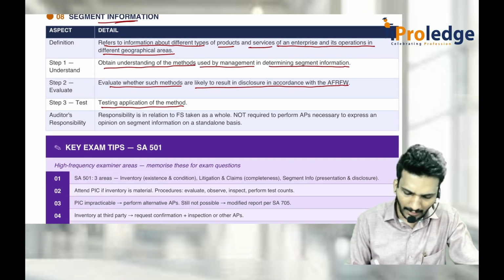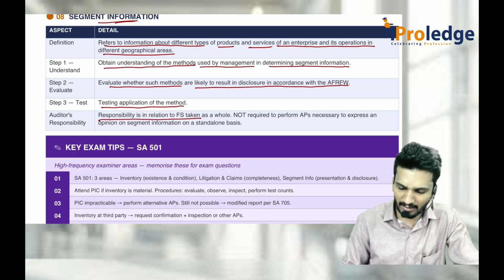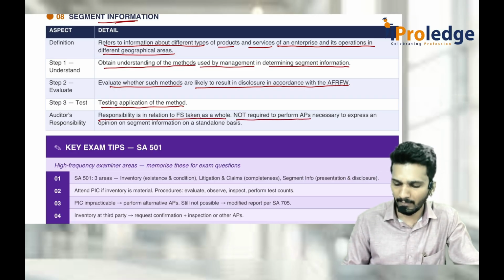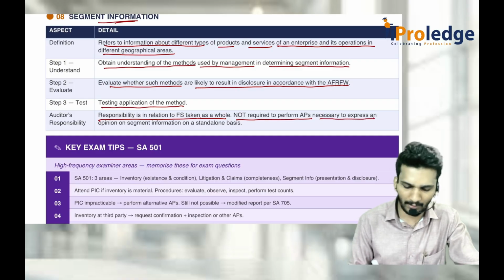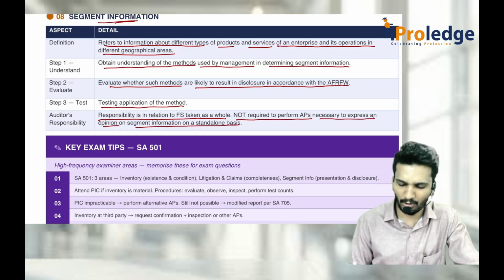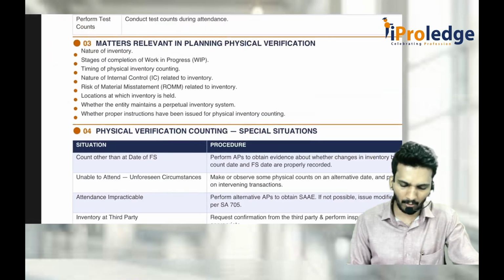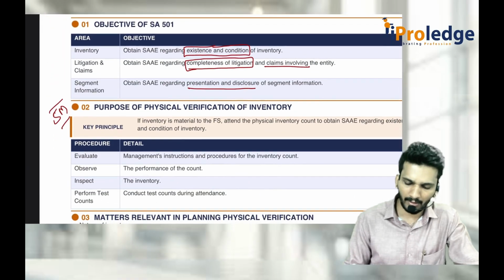And responsibility in relation to financial statements taken as a whole. Not required to perform alternative procedures necessary to express an opinion on segment information on a standalone basis. Not so important. Coming back to important area, that is inventory part.